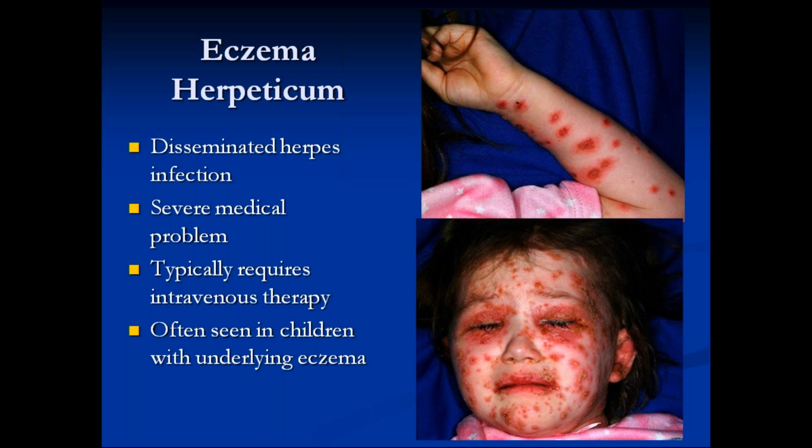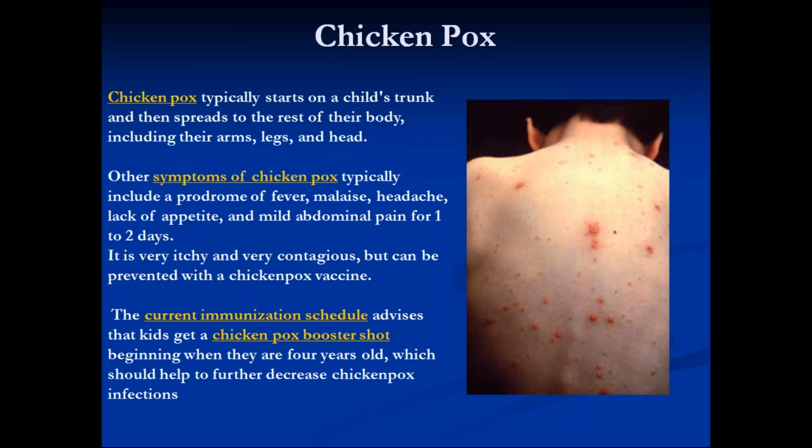In all the lesions of eczema, the infection proliferates and presents as a disseminated infection. So the question usually asked is, an atopic child has presented with eczematous, erythematous vesicles all over the body. What's your diagnosis? It's eczema herpeticum. Not only herpes, but other viruses like Coxsackie virus and pox virus can also cause this kind of rash in allergic individuals, but eczema herpeticum is a little more common.